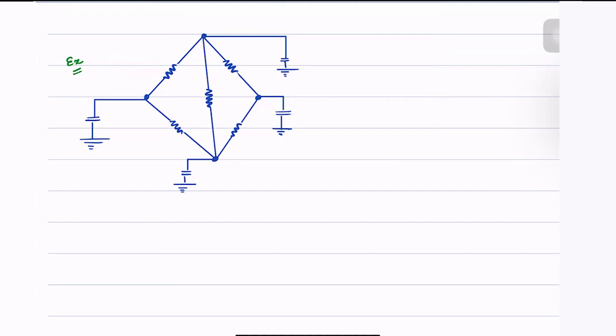We know that the vector of currents given by I is always equal to the Laplacian, which consists of the conductances in the system, times the vector of voltages V. So V here is n cross 1 and I is also n cross 1. What is I here? I is nothing but the vector of injected currents.